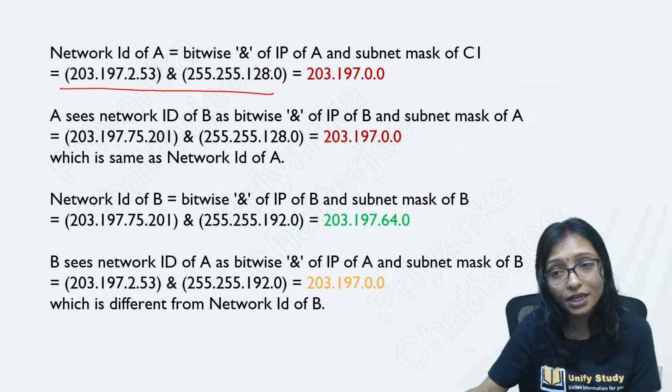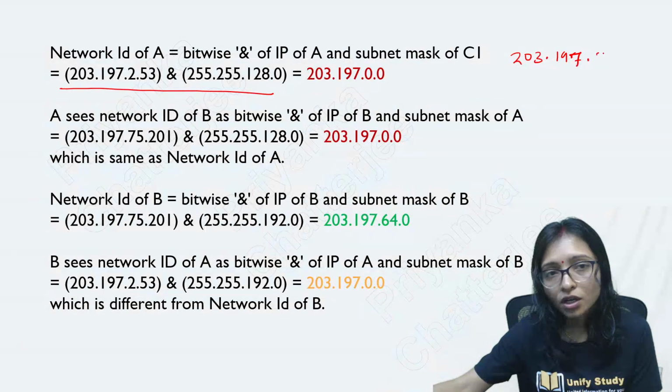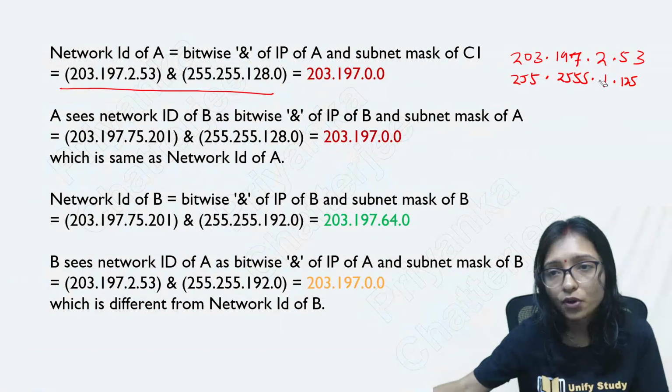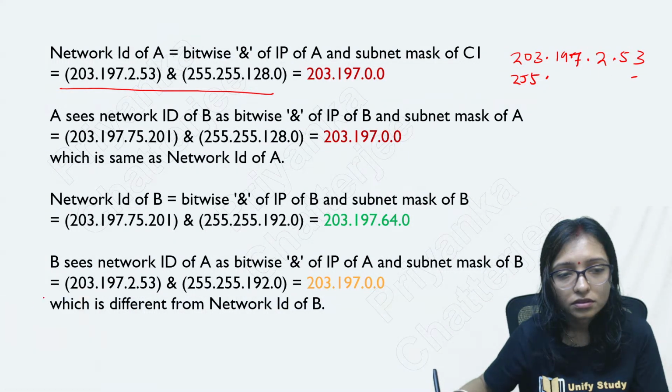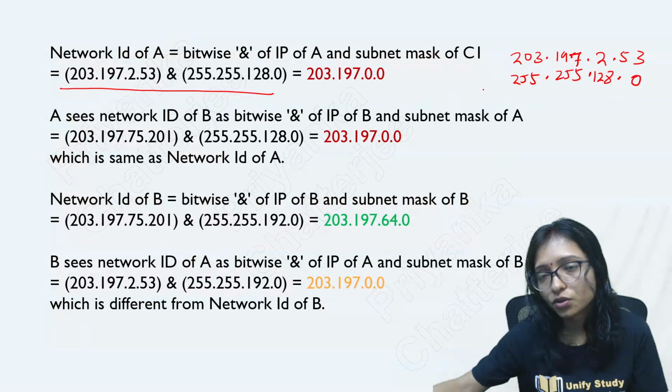Okay, so whenever we are doing this, it is a bitwise AND operation. I am telling you one trick also for how to do the bitwise AND operation. Take 203.197.2.53 and the mask 255.255.128.0.